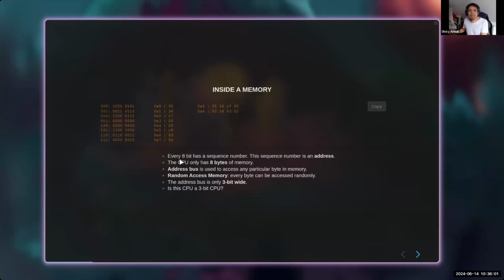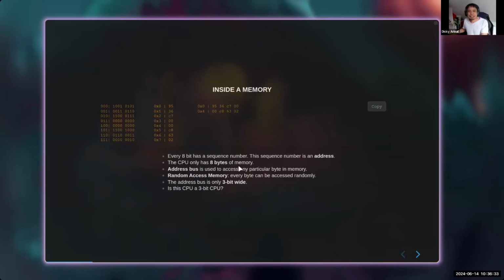First, every 8 bits has a sequence number. A bit is a binary digit. So every 8 bits, or 1 byte, has a number. This is a sequence number: 0, 1, 2, 3, 4, 5, 6, 7, in binary. This sequence number is called an address. So every byte has an address.